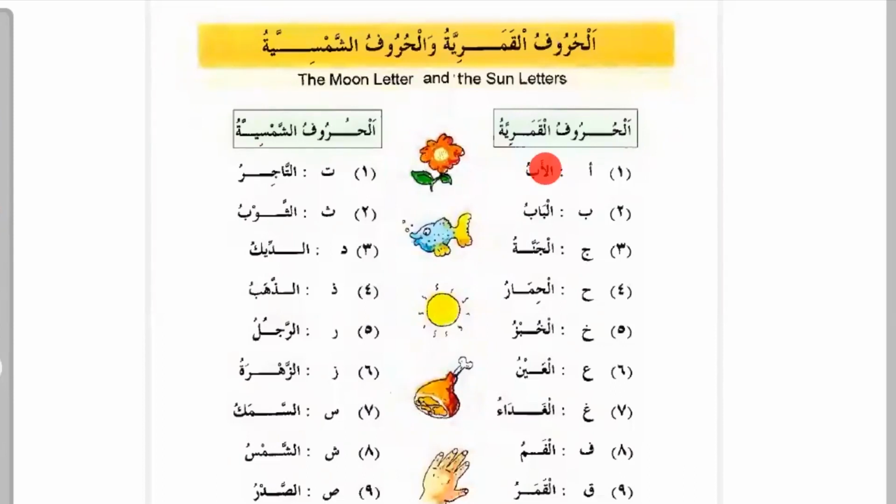You see, in all the conditions here, the lam will be out. If I'm pronouncing it, you will hear the lam. Why? Because, as I just said, they are Qamariyya. The lam is not silent. It will be heard in pronunciation. So observe. Here, Al-Abu, the father. Then come to here, Al-Babu, the door. Then come to here, Al-Jannatu, the garden.